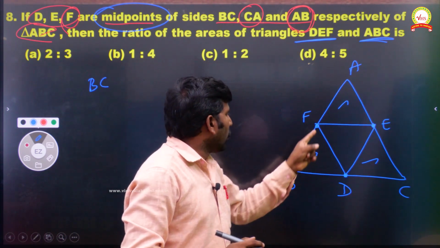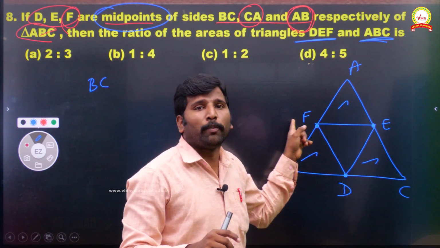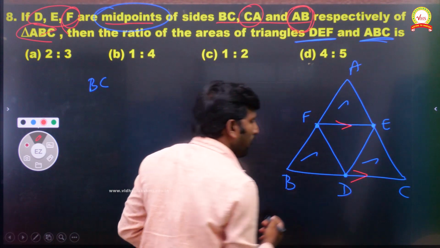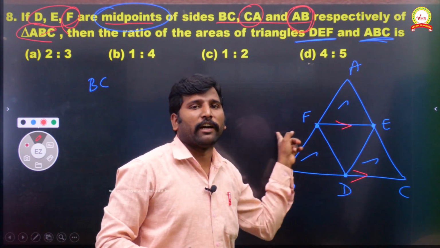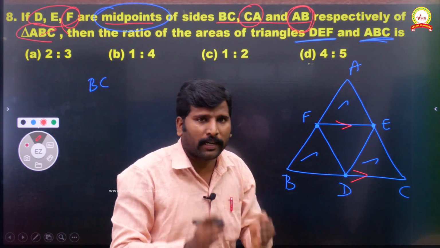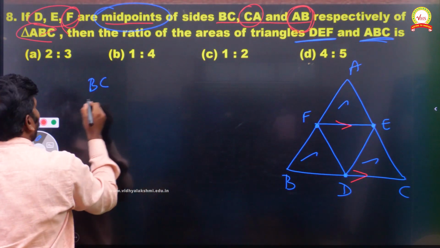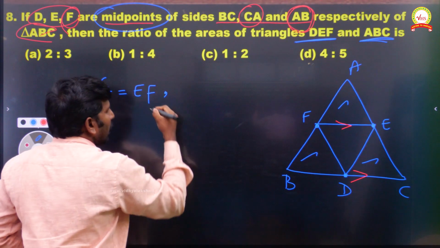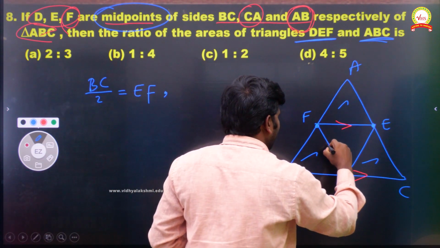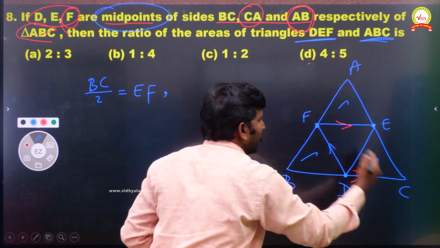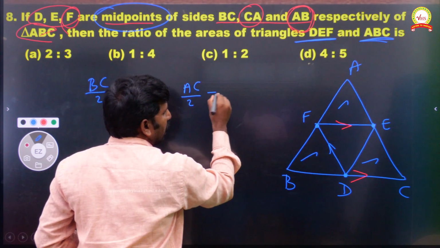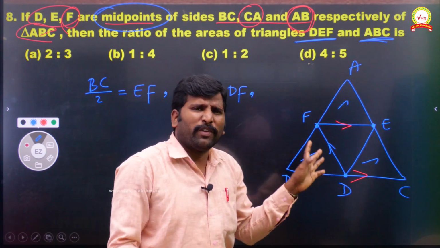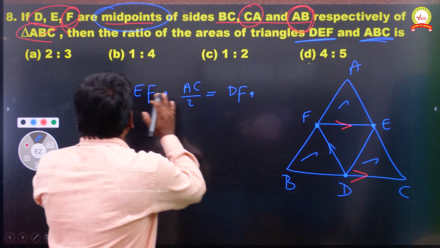Okay. Now you see children, in a triangle, if we have two midpoints, E and F, definitely EF will be parallel to the base and half of the base equal to EF. This is the midpoint theorem we studied in 9th standard. So as per that, half of the BC equal to EF. If you take DE parallel to the AC, then half of the AC equal to DF. Like that, we can take DE equal to half of the AB. So any one is enough. No need to write all the things. I'm going to take only this.